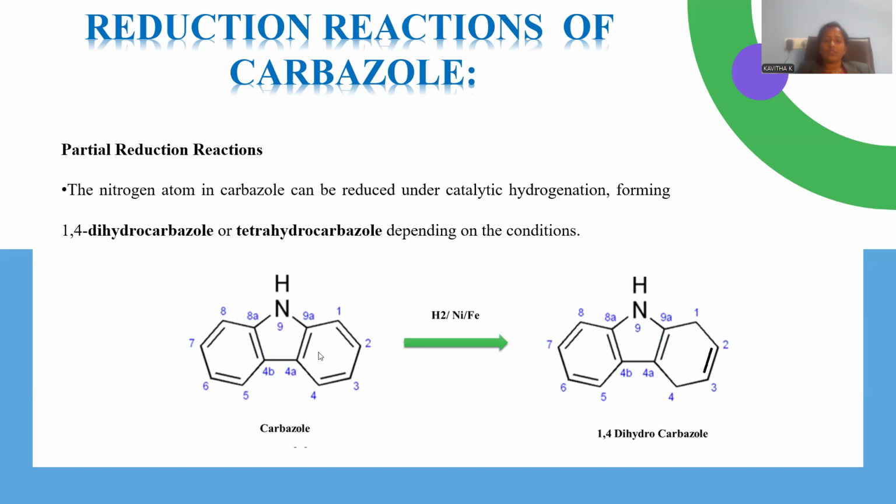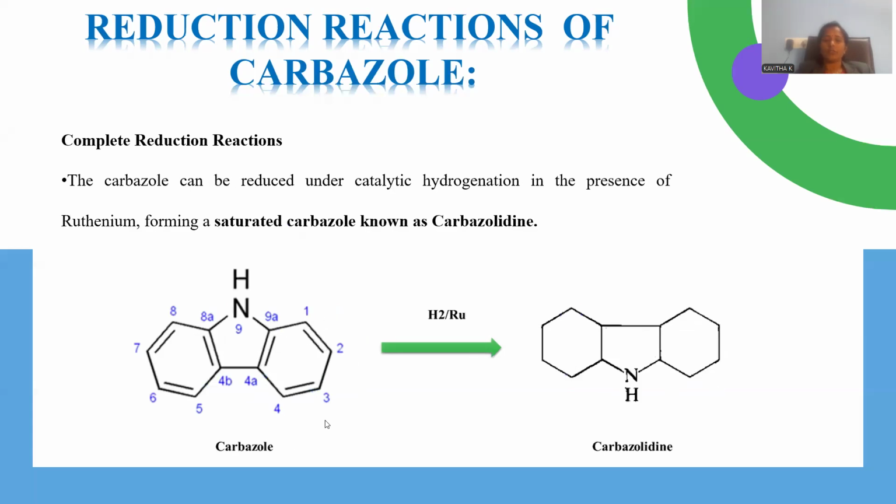Let me go with the reduction. Reduction can be performed upon the carbazole in the presence of either nickel or iron catalyst, and the extent of reduction will be partial only. We are not supposed to reduce all the pi bonds existing within the molecule. Rather, only the 1,4 positions selectively go for the reduction, so that 1,4-dihydrocarbazole is the expected product by the reduction in the presence of nickel or iron catalyst. Transition metals are taken as a catalyst, and there is a specific reduction resembling the Birch reduction. Tetrahydro or else dihydrocarbazole is the partially reduced product.